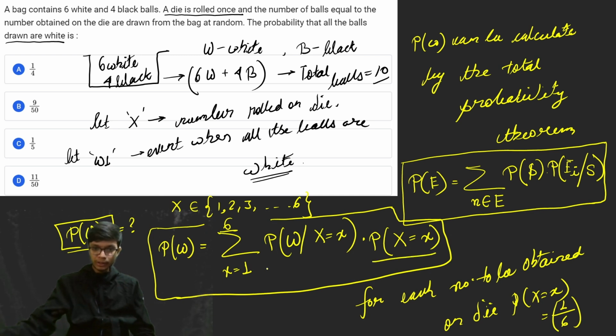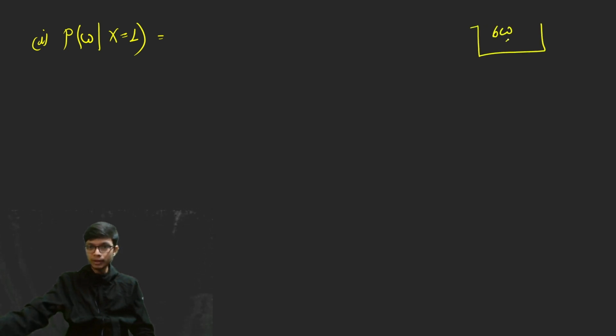Now we have to find the probability of getting a white ball given that the number is equal to x. Let us find out the different cases. The first case is the probability of getting a white ball when the number x is equal to 1. That means the number of balls drawn from the bag is 1. The bag has 6 white balls and 4 black balls. So what is the probability of getting a white ball? Out of the 6 white balls, choose any one ball, and what is the probability?